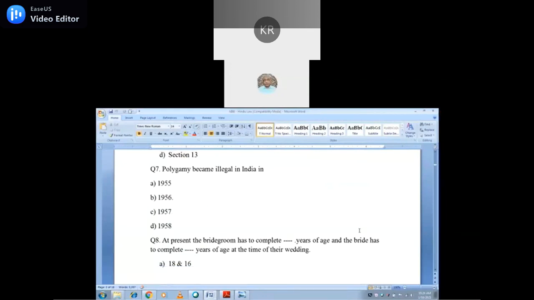Next question: polygamy became illegal in India in? Yes, after enactment of the Act, sir, 1955. It is 1956 that it became illegal. Yes, what is meant by polygamy? Subsidiary question. One husband, many wives. Two wives, sir? Two or more than two.